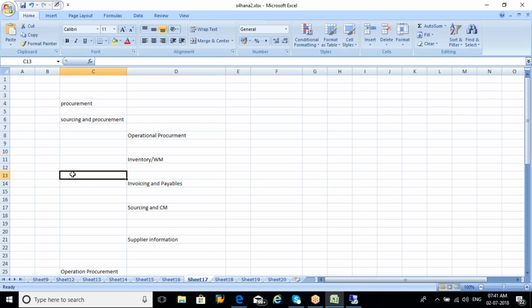Tomorrow I will start with the inventory. We will see what we can discuss on inventory management. And on employee self services, there is one small configuration I need to show you. I will show you that also tomorrow.